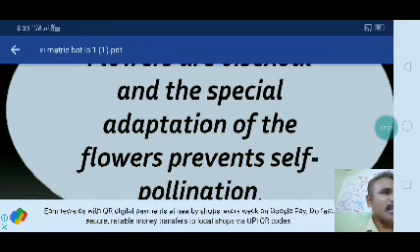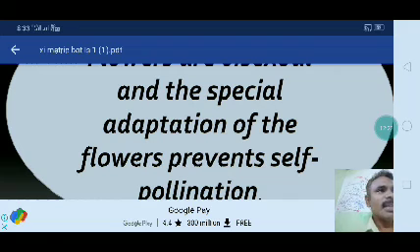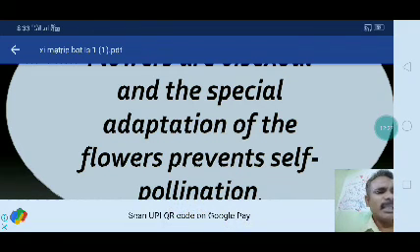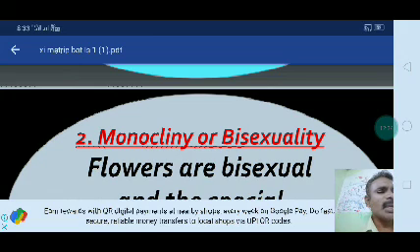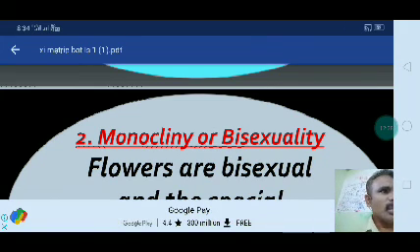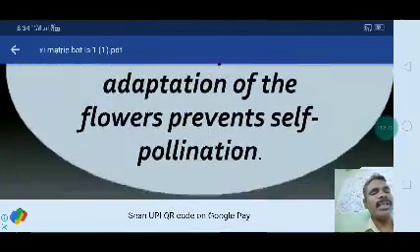Stigma is present, pollen grains are present, yet pollination does not occur in the same flower. It will go for cross-pollination, not self-pollination. That is monocliny or bisexuality.